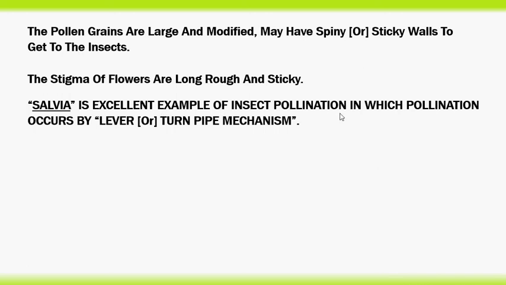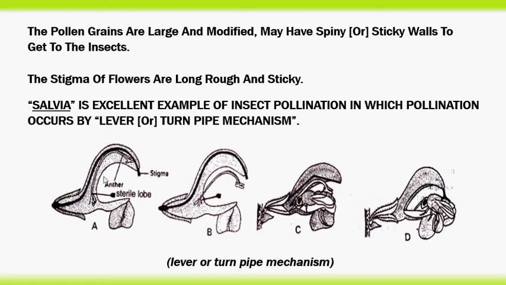for insect pollination, in which pollination occurs by lever or turnpike mechanism. Let's see that photograph, then we can understand. Here the salvia flower structure is like this, bilabiate structure we can say, and this is an anther and this is a stigma. Now when we observe clearly, when an insect sits on the petal of this part, it has some weight.